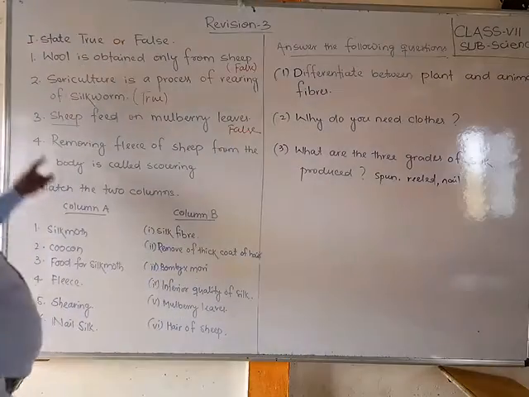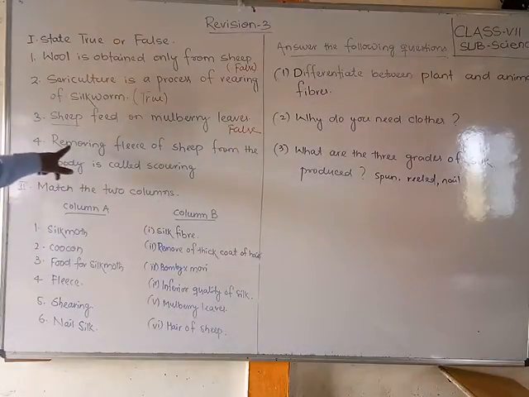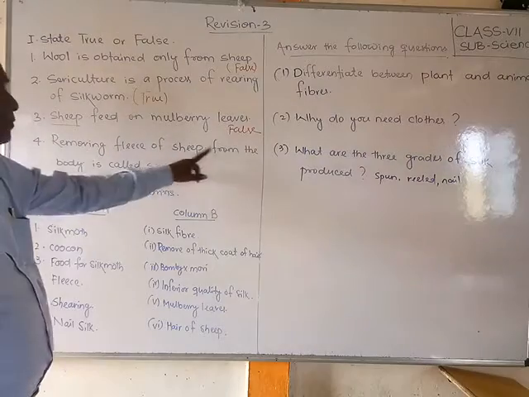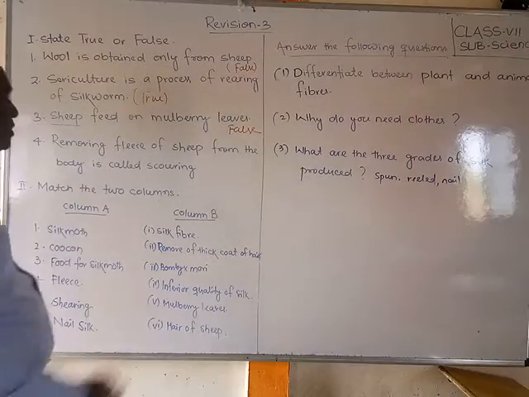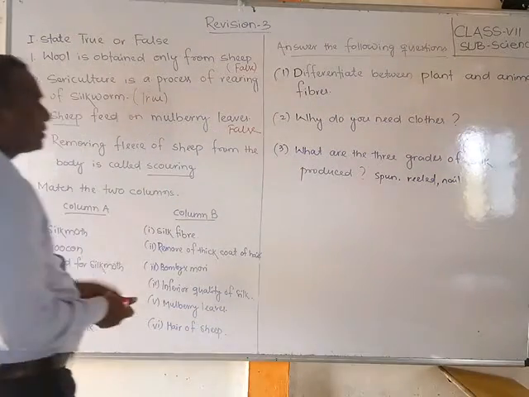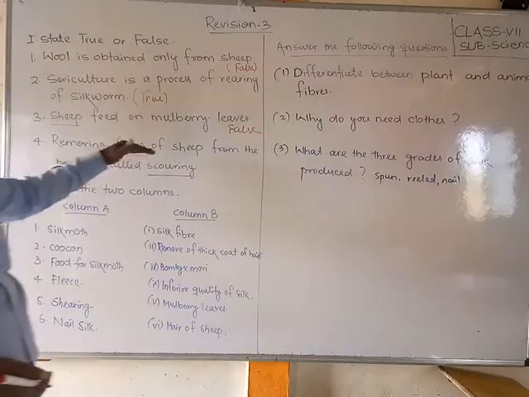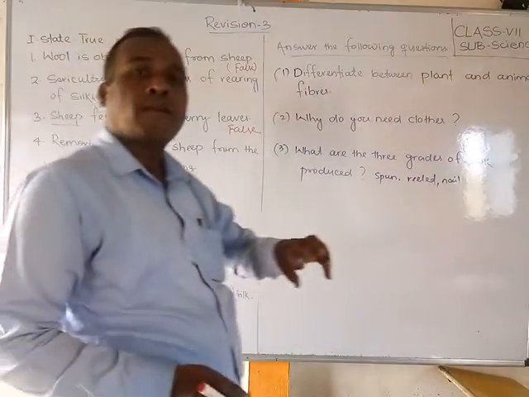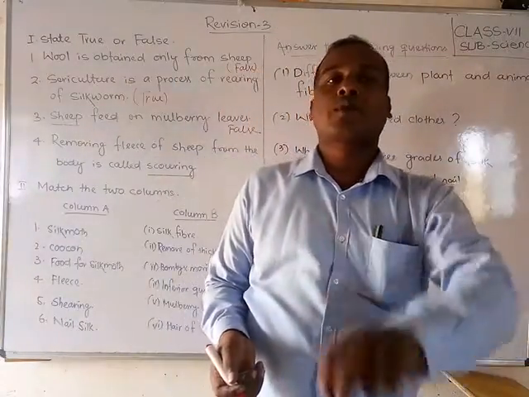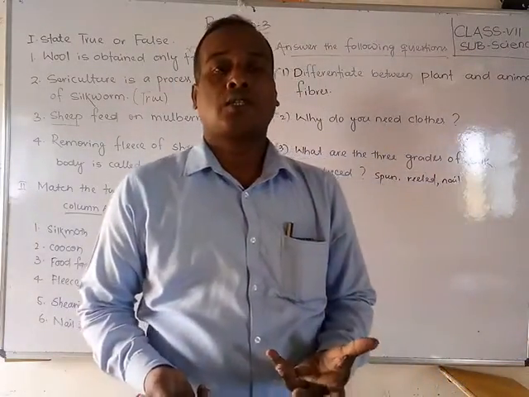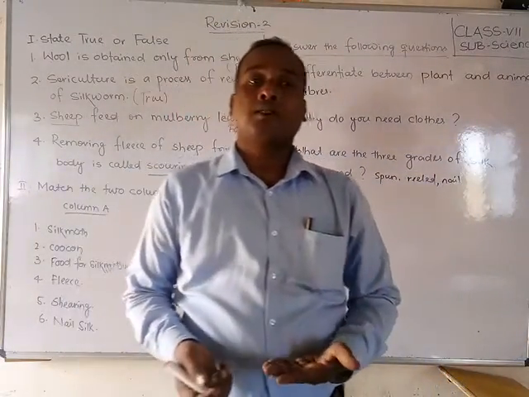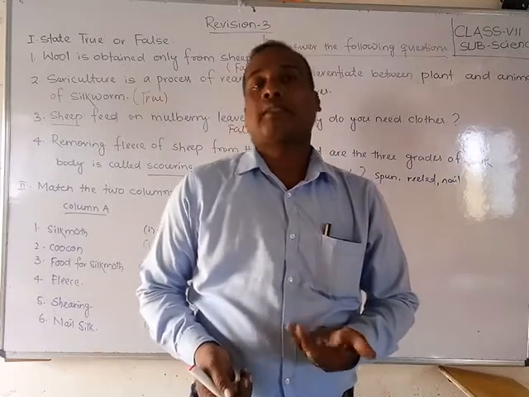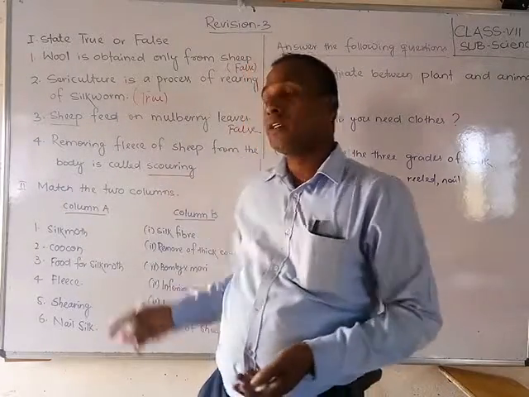Next, 4th question, students. Removing fleece of sheep from the body is called scouring. What is removing the fleece of the sheep from the body called? Shearing. But it is given as scouring, so it is a wrong statement.